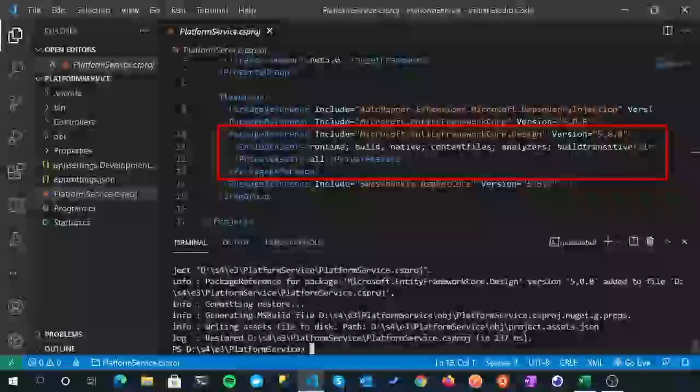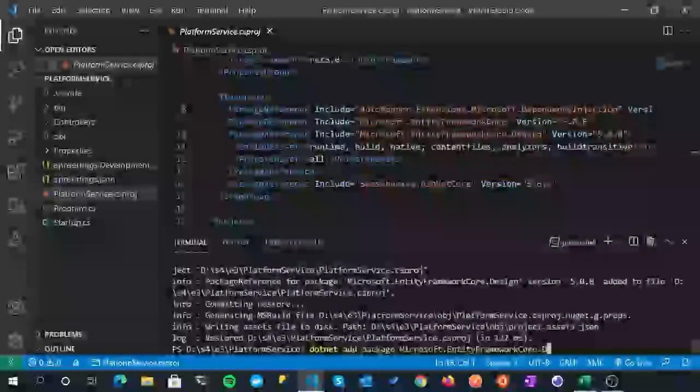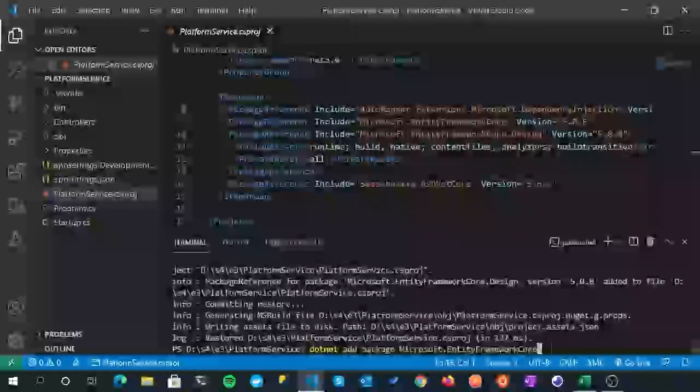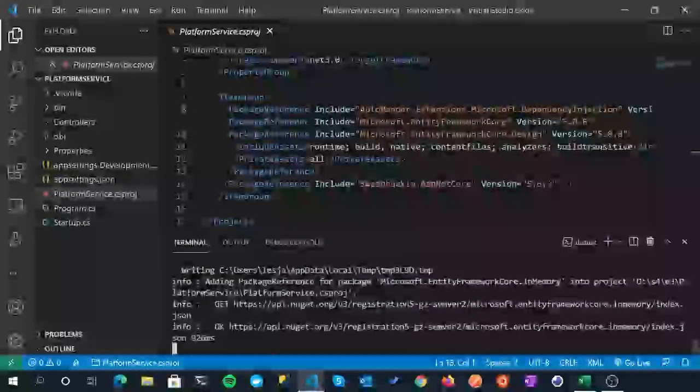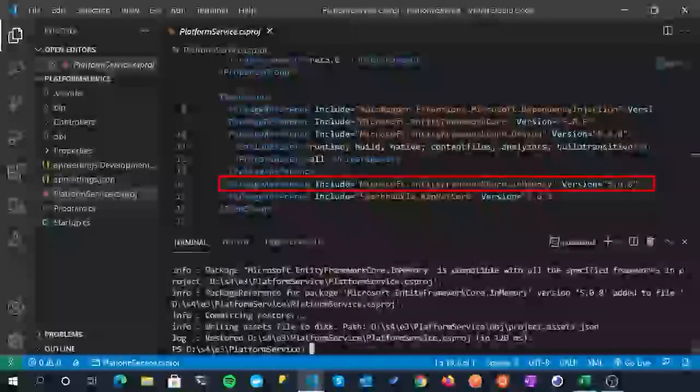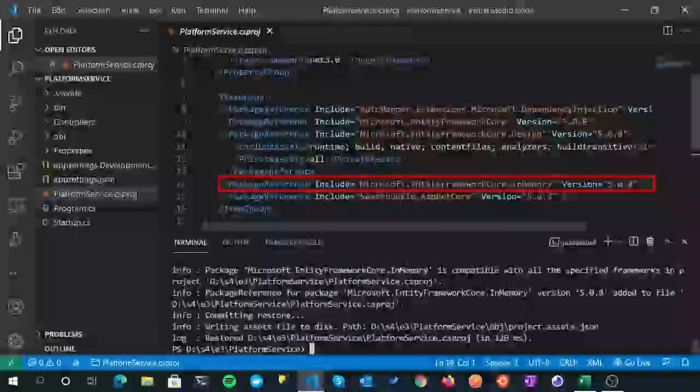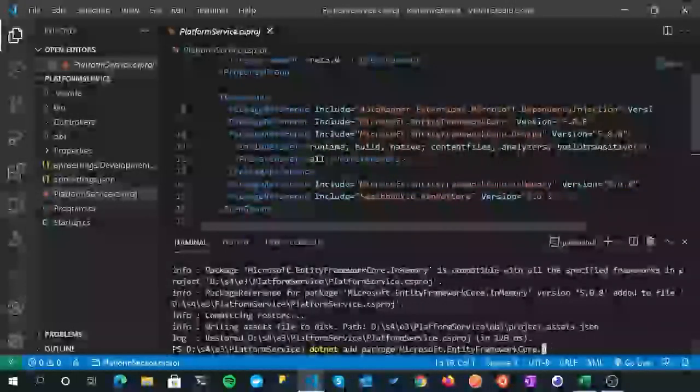And then the last one, well actually no, it's not the last one, we've got two more to go. So Microsoft.EntityFrameworkCore.InMemory. We are initially going to use an in-memory database because it's just a lot simpler than connecting it into SQL Server, but we will of course use SQL Server eventually. But yes, we do need Microsoft.EntityFrameworkCore.InMemory. And then the last one in this Entity Framework Core group is of course SQL Server.